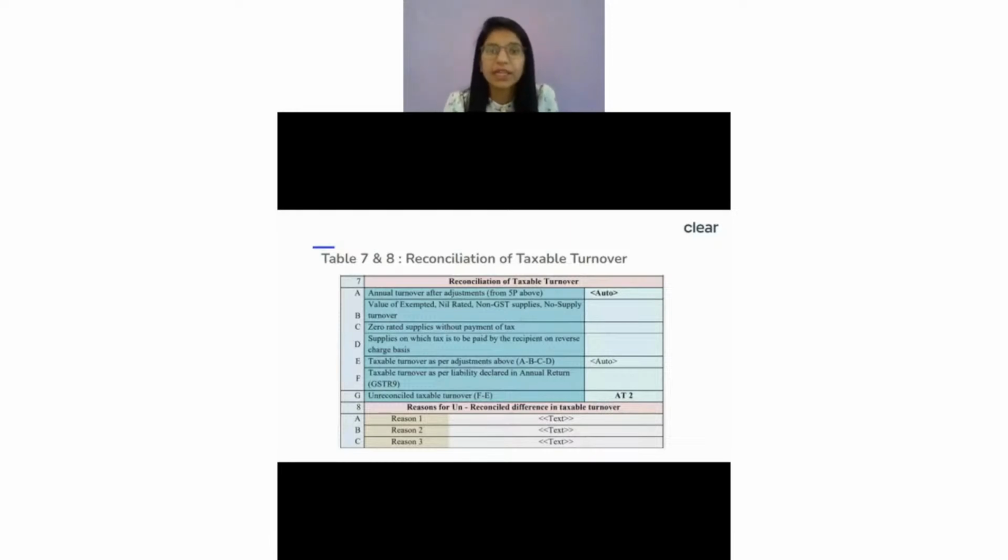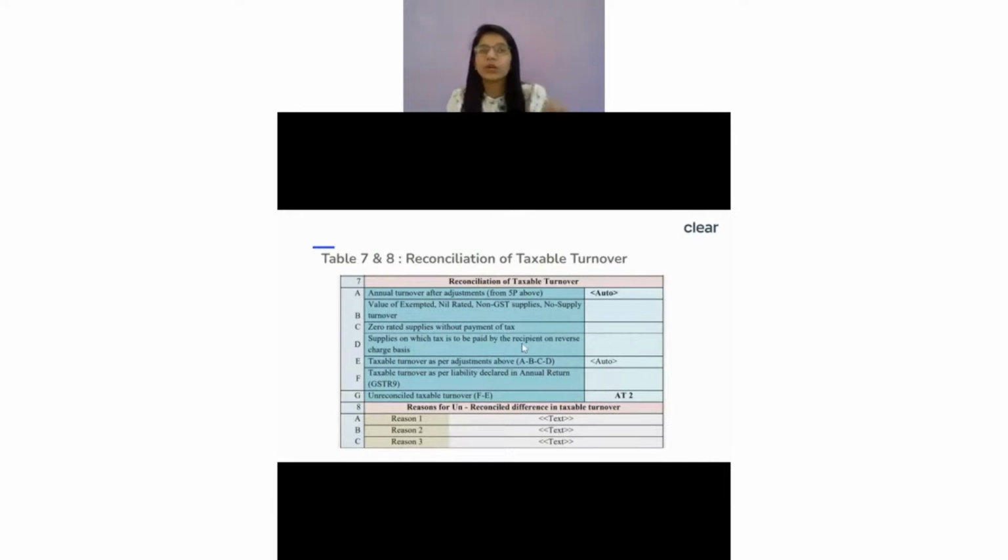If I'm saying that as per my books of accounts, whatever I have shown, the exempted supply, the nil rated supply, the non-GST and all of that, I have also shown in my GSTR-1 and GSTR-3B, because there also I have to show the exempt supply, the nil rated supply, the non-GST supply. If I have shown correctly over here, ultimately the value was correctly populated in GSTR-9, and if the value was correctly reported in GSTR-9, you will never see a difference over here. Right, so this is what we are saying.